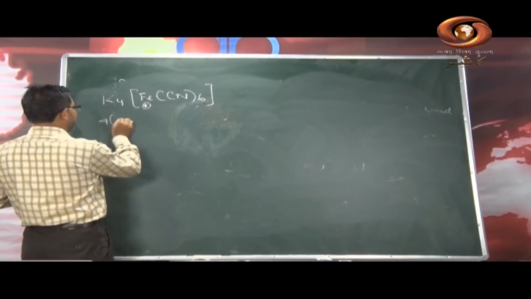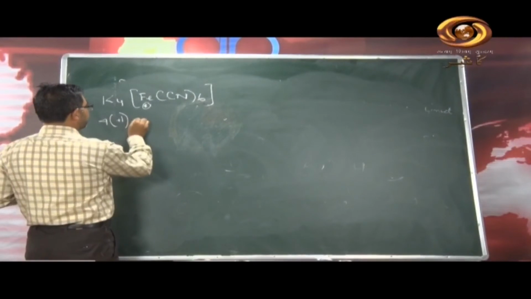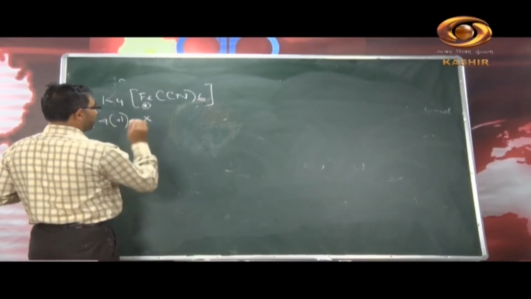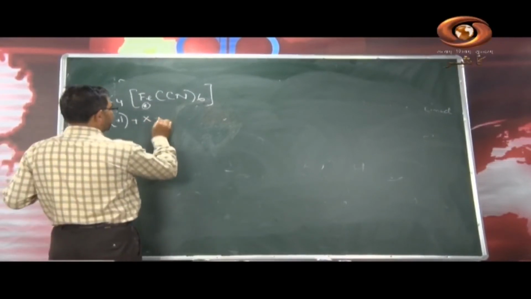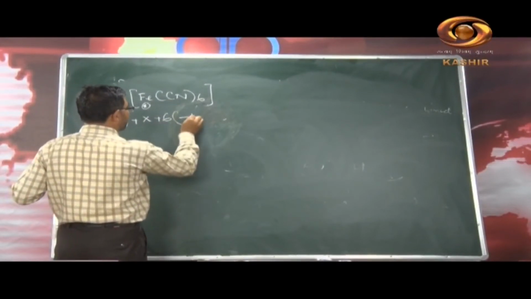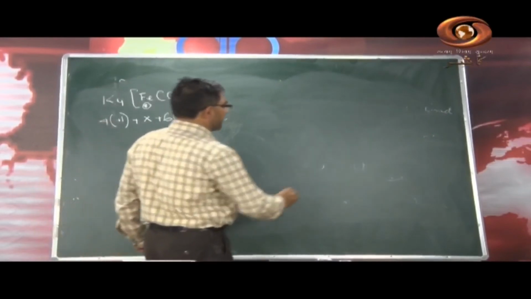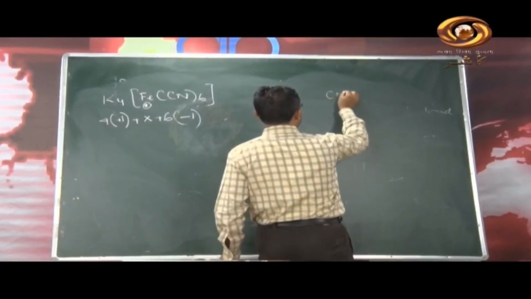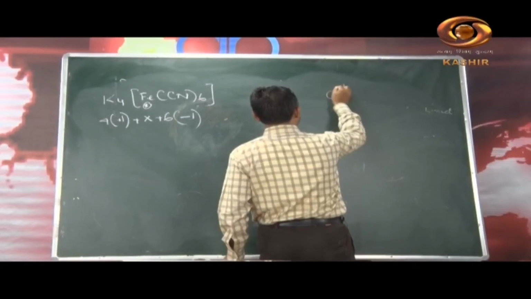You will assign here +1, plus you have this iron, instead of iron you will write down the X, +6 times the cyanide, this carries the -1 negative charge. You should remember that cyanide in the combined state, cyano group, is -1.